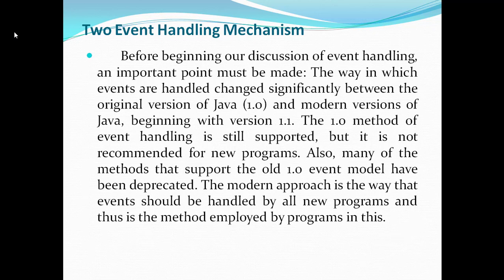The 1.0 method of event handling is still supported, but it is not recommended for new programs. Also, many of the methods that support the old 1.0 event handling model have been deprecated. The modern approach is the way that events should be handled by all new programs, and thus is the method employed by programs in this.